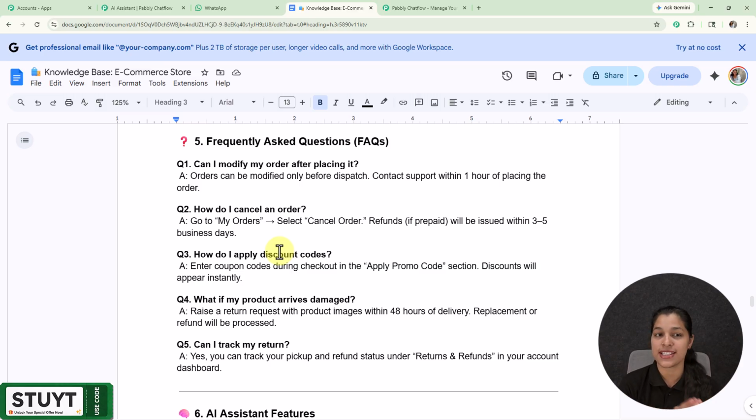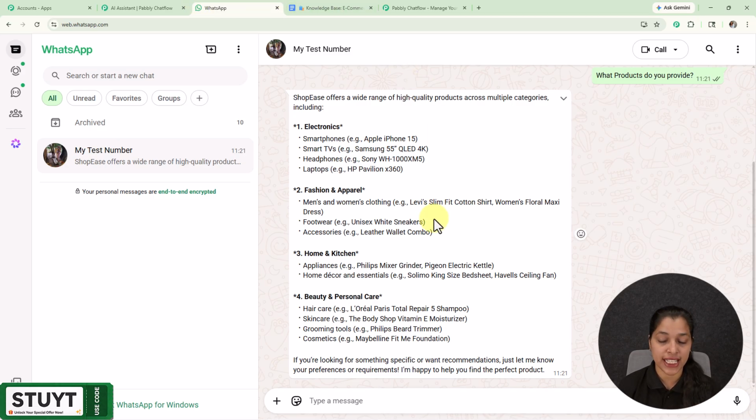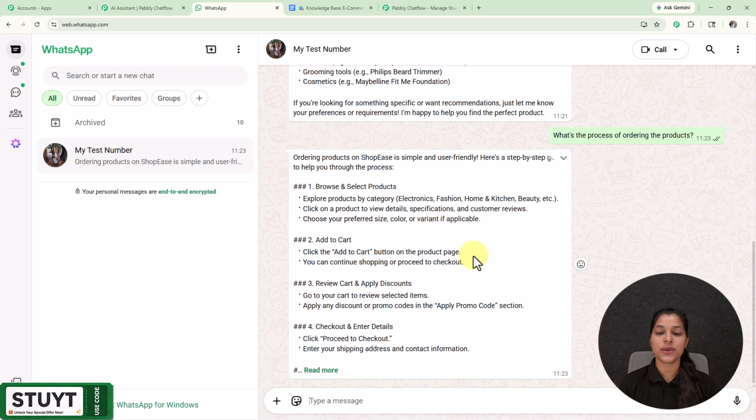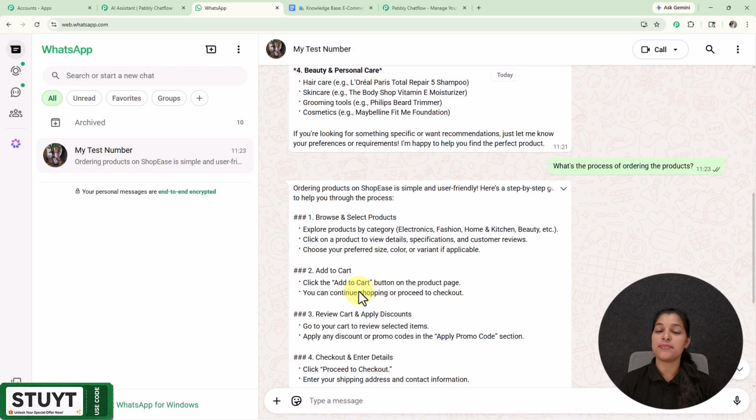Now let's move on towards my WhatsApp and enter one more question to check it. I'm going to enter this question, what's the process of ordering the products? Now let's wait for the response of my AI assistant. Here you can see that I'm getting the answer to my question, and my AI assistant is providing accurate answers based on my questions. So now you can also automate entire conversations with your clients or customers by using this amazing AI assistant, which can be built without even a single word of coding.